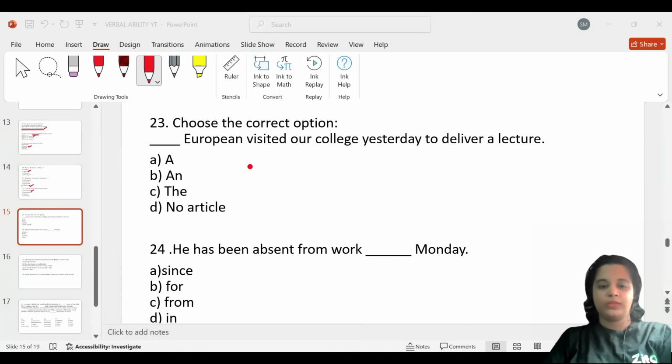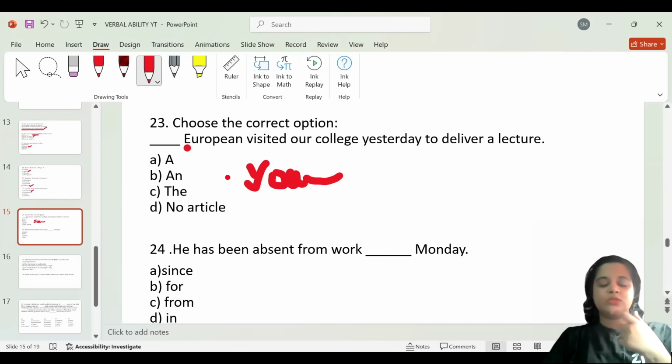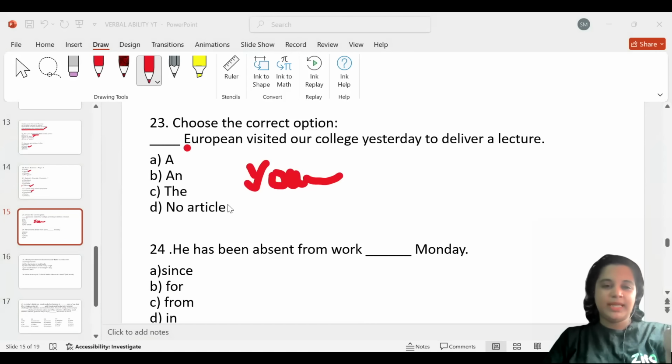Okay, it does not begin with a vowel sound, but instead it sounds like Yuropean. Although it starts with the vowel E, it sounds like Yuropean. So any word that has a consonant sound, we would use the article A in front of consonant sounds. So therefore, option A would be the most appropriate answer.